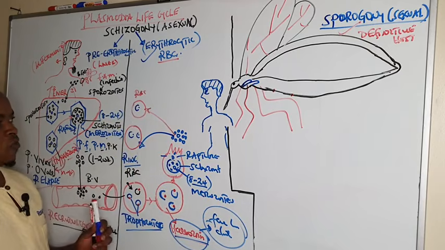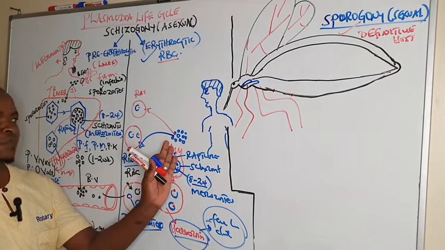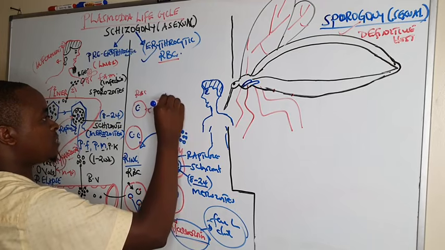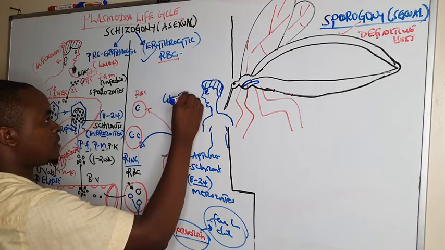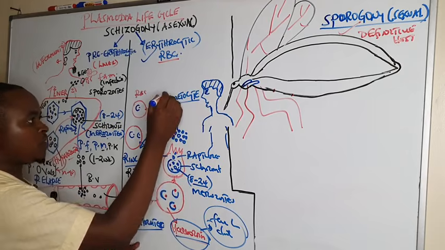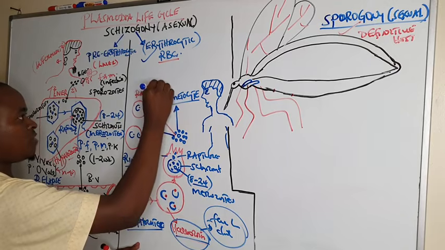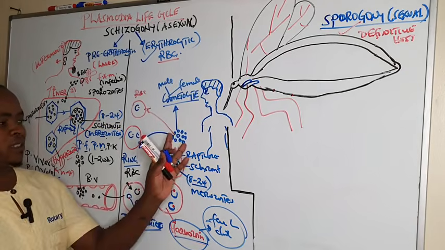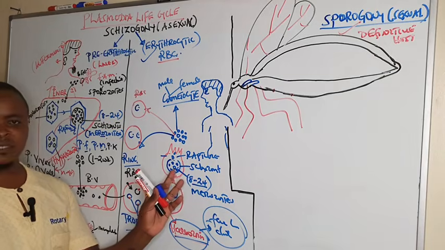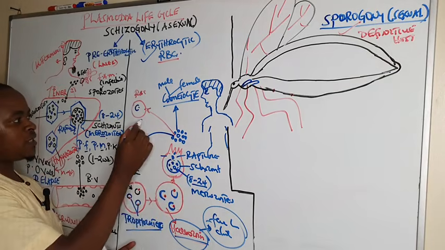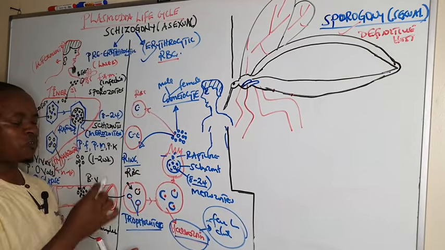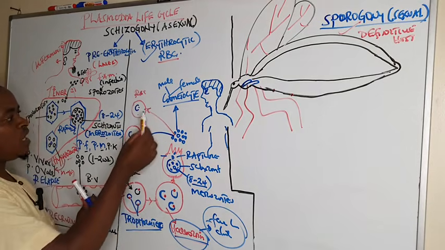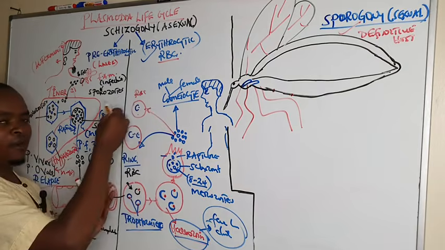Then other merozoites develop into what we call gametocytes, the male and the female gametocyte. So after the rupture of the RBC, some of the merozoites attack new RBCs and transform into ring forms and mature again into schizonts. This helps in increasing the parasitemia of the malaria.